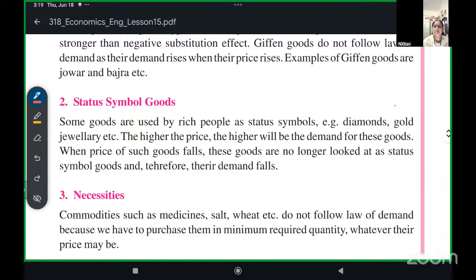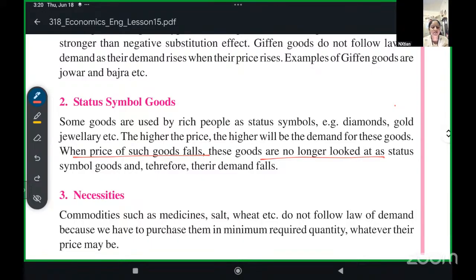Some rich people will want to buy it more. The higher you keep it priced, the more some people would want to buy it. That is status symbol goods. When the prices of such items fall, they are no longer looked at as status symbols. People wouldn't consider them status symbols and their demand will drop. When their price decreases, their demand decreases because people will not think it is a status symbol. Say, a Gucci bag is a status symbol right now.